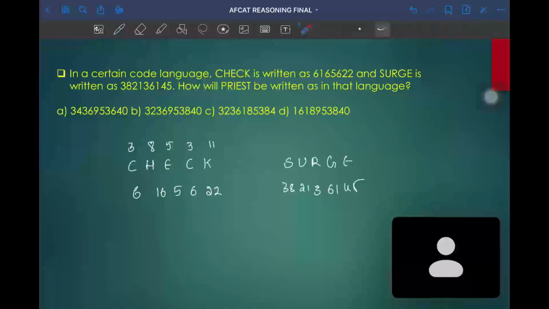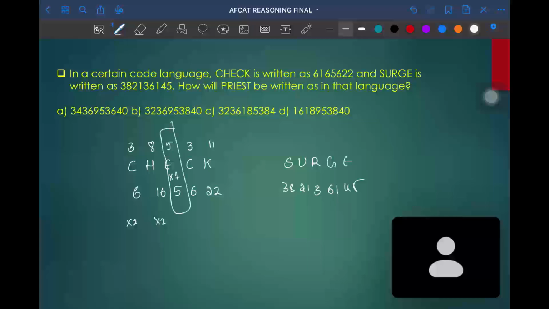So by looking into this, you can find that it is a multiplication of 2. 3 2s are 6, 8 2s are 16, 5 into 1. 3 into 2 is equal to 6. Again, everywhere it is multiplied by 2 into 2 into 2, but at the center position, it is the same value which we have found in the question. That is, it will be multiplied by 1. And the remaining part is multiplied by 2.